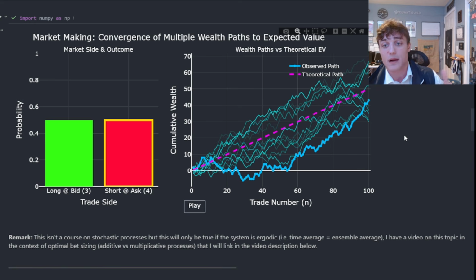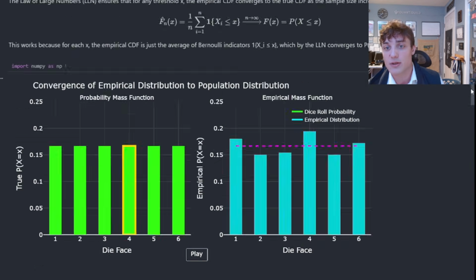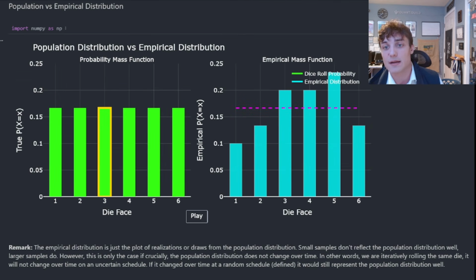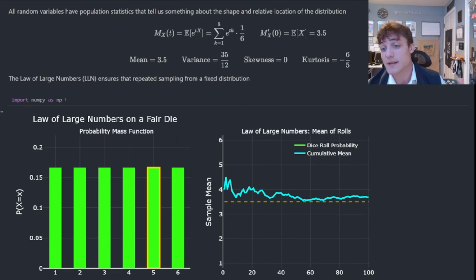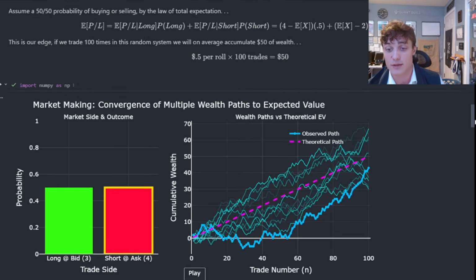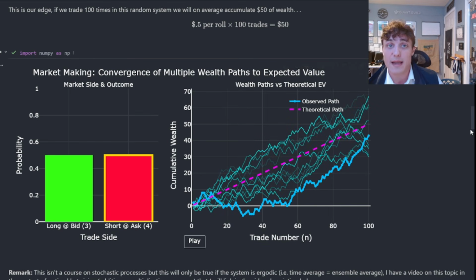Now, lastly, probably one of the more important ideas here is that this convergence is only guaranteed in a random system. In other words, the dice roll is not going to change over time. That's what we talked about up here with the idea of the empirical convergence and the statistical and probabilistic convergence. This market that we're making isn't going to change. That right there is what ensures our theoretical profitability in the long run.